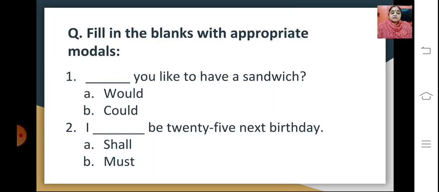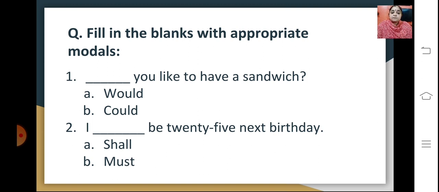One of the questions is fill in the blanks with appropriate modals. For example, you will be given the options, so you have to pick out which is the most suitable modal for that particular sentence. So here you have: dash you like to have a sandwich. So it could be: would you like to have a sandwich, or could you like to have a sandwich?